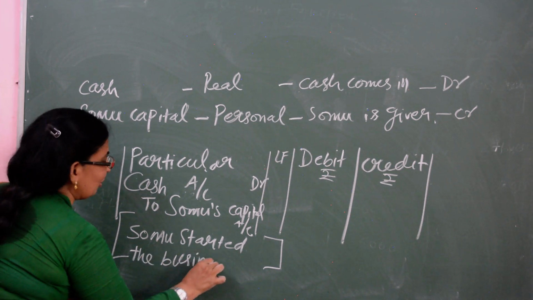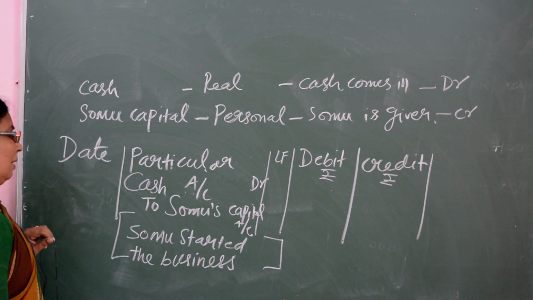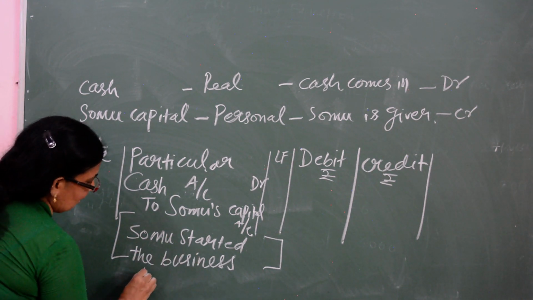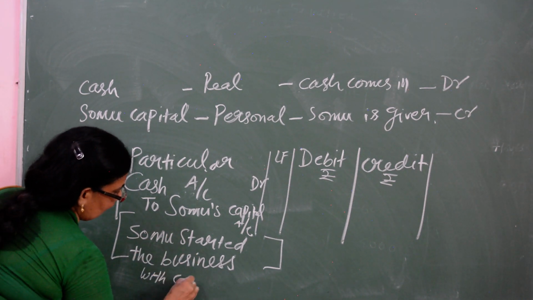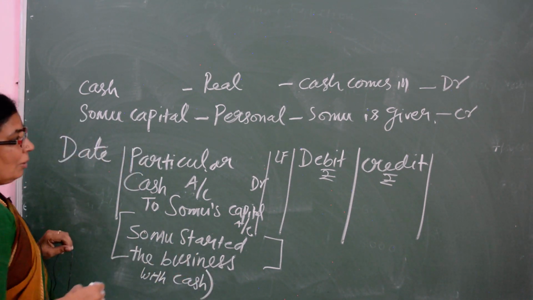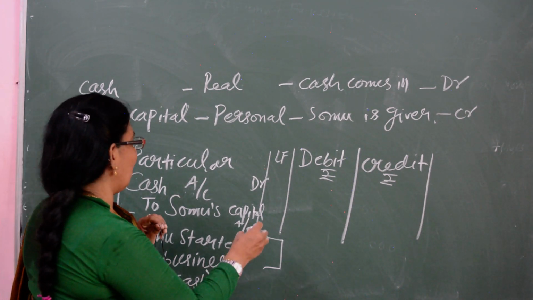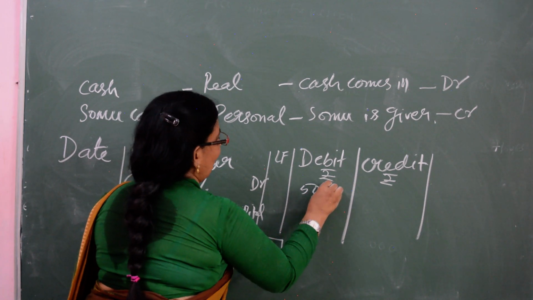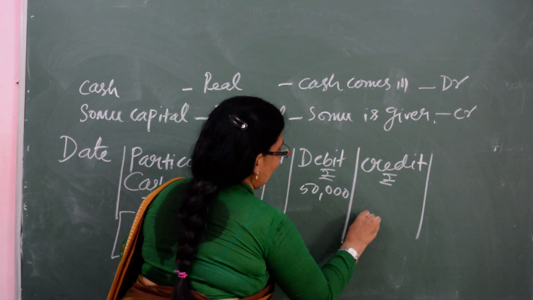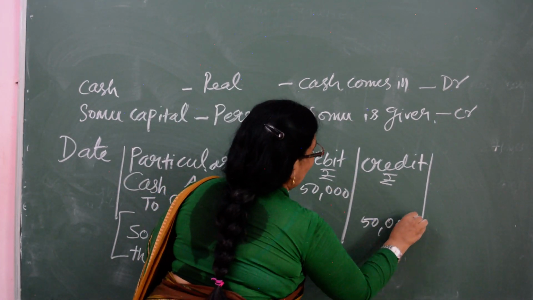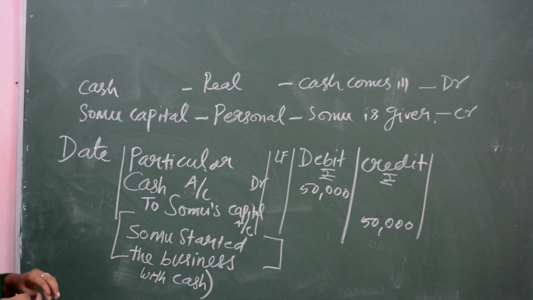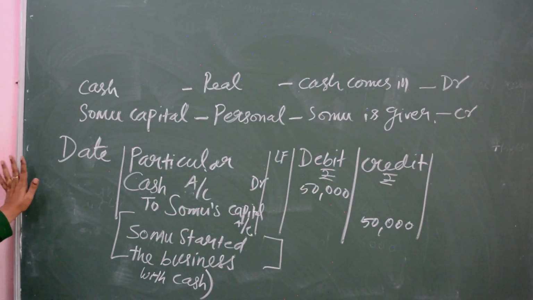Whatever the statement, the full statement you will write in the narration. Okay, and if the amount is given, you must write the amount. Here 50,000 is given, so I write debit 50,000 and then credit 50,000. Okay. So this is the way of analysis of transaction.